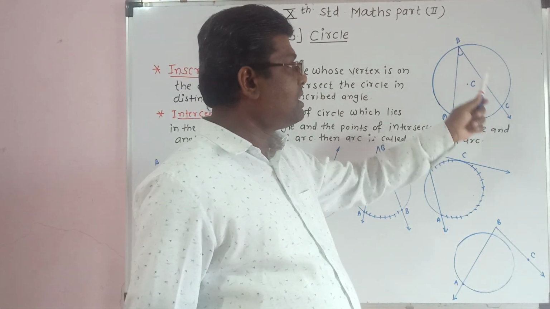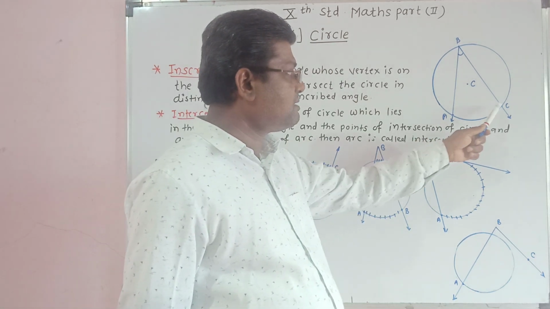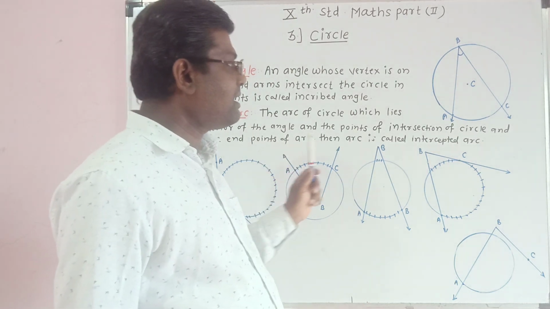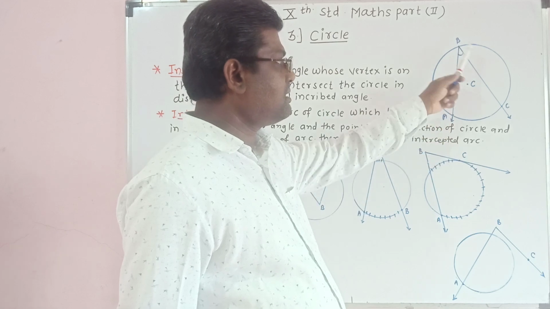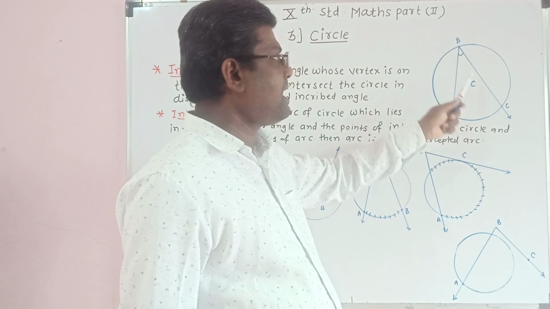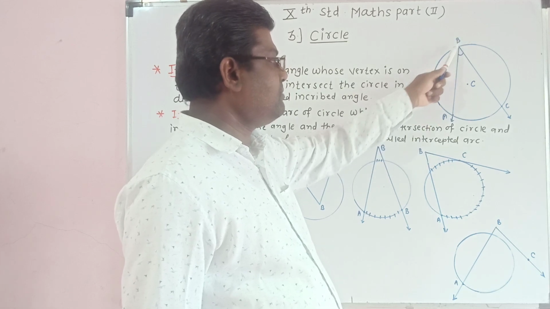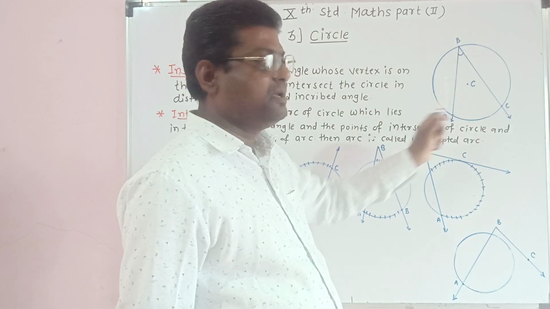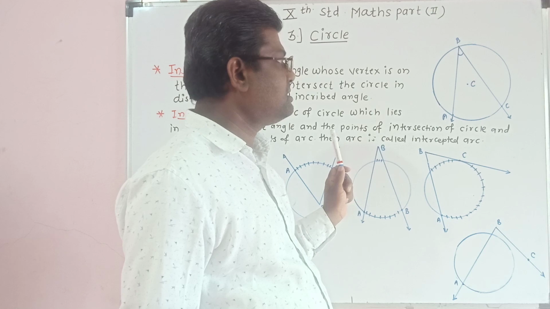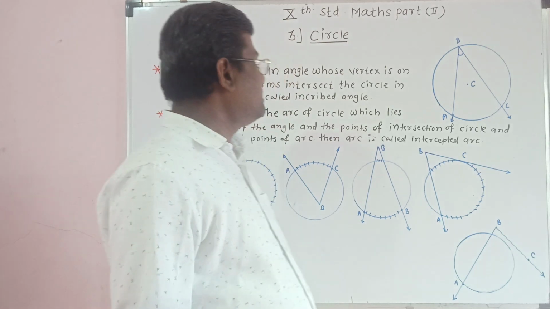The angle whose vertex is on the circle and arms intersect the circle in distinct points is called an inscribed angle. In the figure, a circle with center C is given, and angle ABC has its vertex B on the circle, and the arms BA and BC intersect the circle in points A and C. These are the distinct points. Such angle ABC is called an inscribed angle.